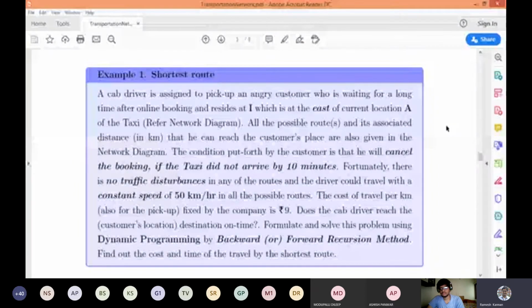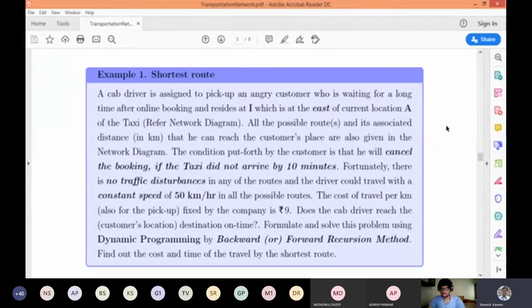This probably many of you would have faced, no? If you book an Ola or Uber, and the time taken by the driver to reach you is higher, you tend to call the customer care, or if you happen to have the contact details of the driver, you just call, sir, where are you, or something like that. And if the cab driver doesn't respond, or you could not contact the customer care or the cab driver, you tend to cancel the booking. So I've taken a similar problem, a cab driver assigned to pick up an angry customer